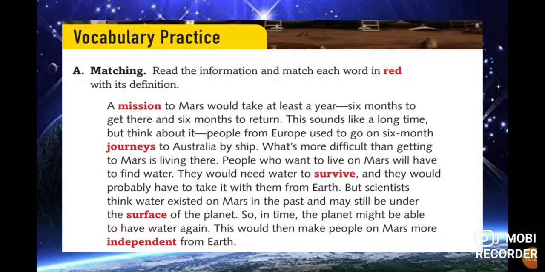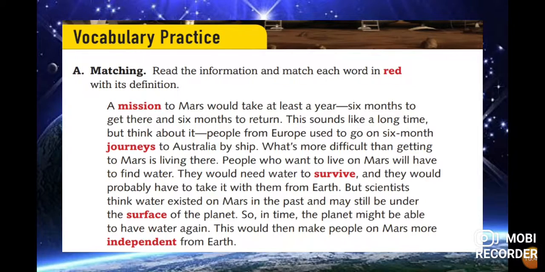They will need water to survive, and they will probably have to take it with them from Earth. But scientists think water existed on Mars in the past and may still be under the surface of the planet. So, in time, the planet might be able to have water again. This would then make people on Mars more independent from Earth.